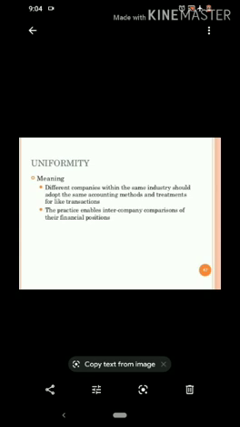So this principle states that every company has to adopt the same accounting treatment and same accounting policies which have been adopted by all the companies operating in a particular industry, so that it is easy for the company to compare its financial results with the financial results of other companies.